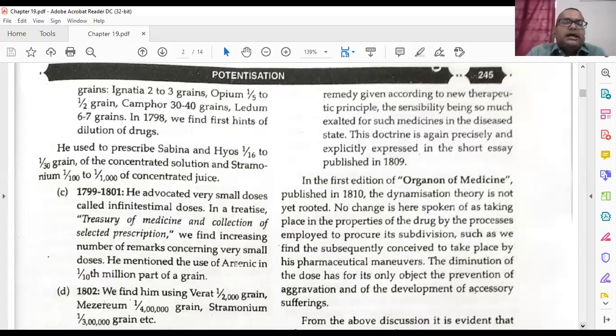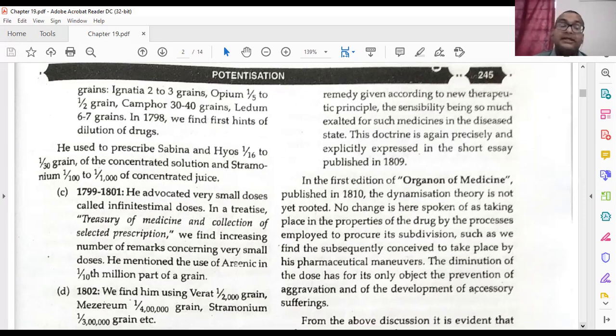In 1798 we find the first hint of dilution of drugs. After 2 years, when he was studying Hufeland's remark, he got an idea about diluting the doses and giving a threshold energy. He used to prescribe sabina and hyoscyamus in 1/16th to 1/30th grain, which means one part medicine, 16 parts vehicle, one part medicine, 30 parts vehicle, of the concentrated solution, and stramonium.